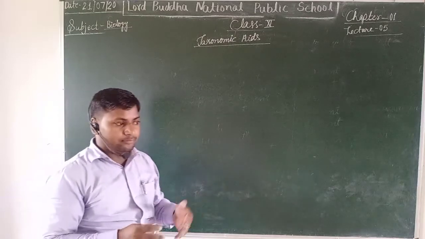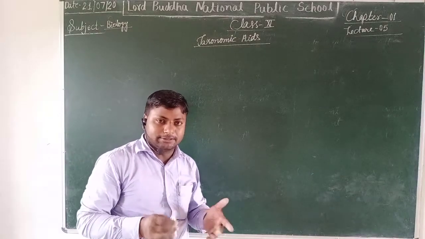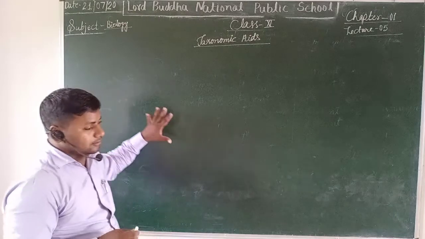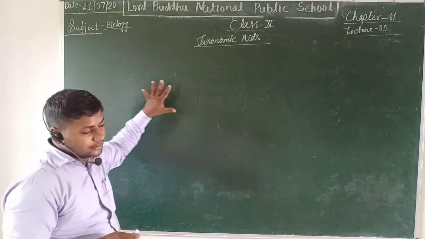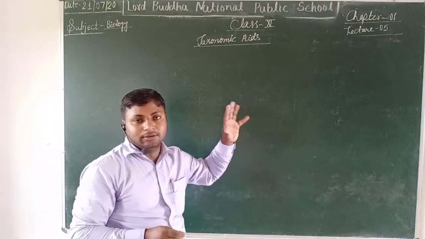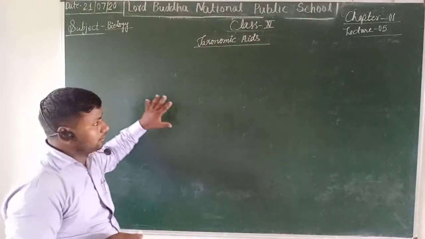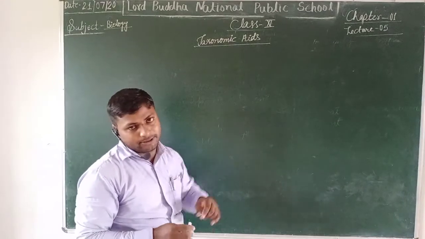So lots of information as well as knowledge are obtained by studying taxonomic aids. These are some of the economic importance of studying taxonomic aids.